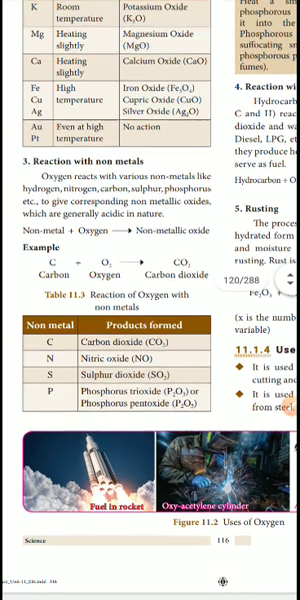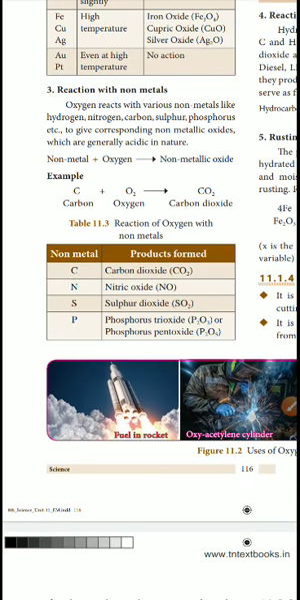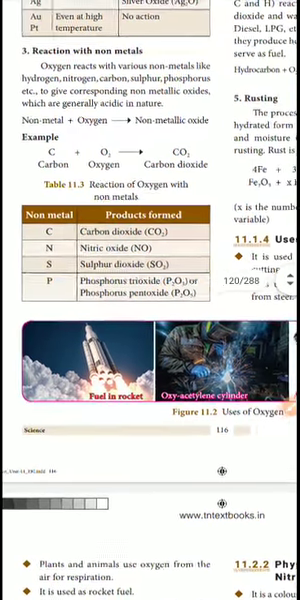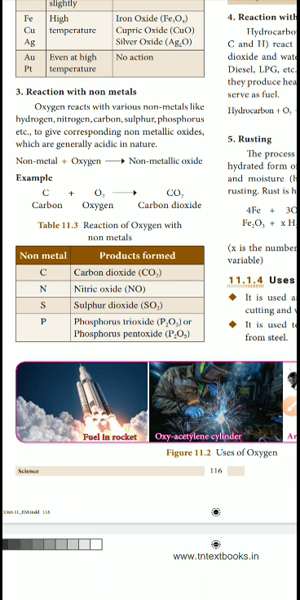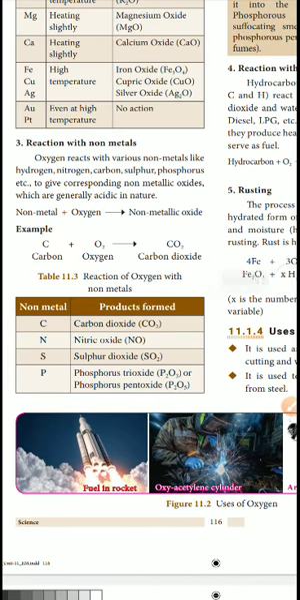Next, non-metals. Oxygen reacts with various non-metals. In the last lesson we studied the formulas and which are metals and non-metals, and we continue from that. The reaction with non-metals forms oxides the same way. Carbon plus oxygen: C plus O2 gives CO2. When a non-metal is mixed with oxygen, we get a non-metallic oxide.